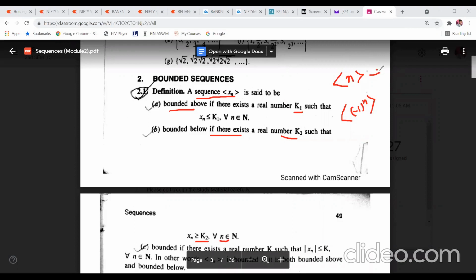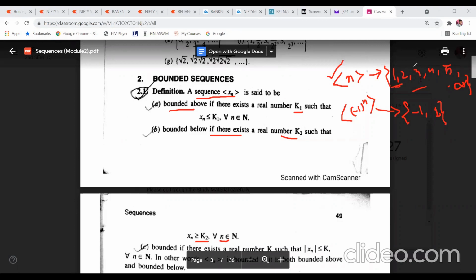Now if you write the range set of this one, what is that? 1, 2, 3, 4, 5, and it will go on like that up to infinity. And if you write the range set of this one, the range set will be minus 1 and 1. Now see the difference in both the sequences. In this sequence, you are not going to get any value of n for which the sequence value will be less than 1.